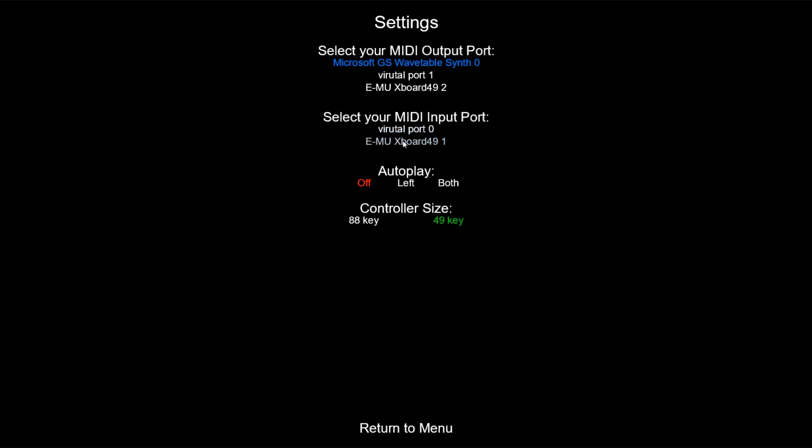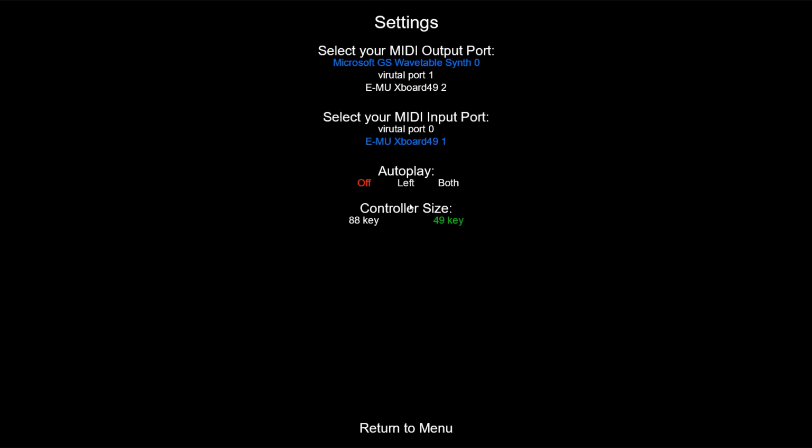If you plug in any keyboard to your computer or laptop or whatever device you're using to run the program, it should easily pop up here automatically and you can select it to play. We also have this autoplay option, which will allow you to automatically play all the notes with the left hand or automatically play all the notes, and both these options could be used to demo songs or attempt a two-player song if you're all alone and you only want to use the right hand.